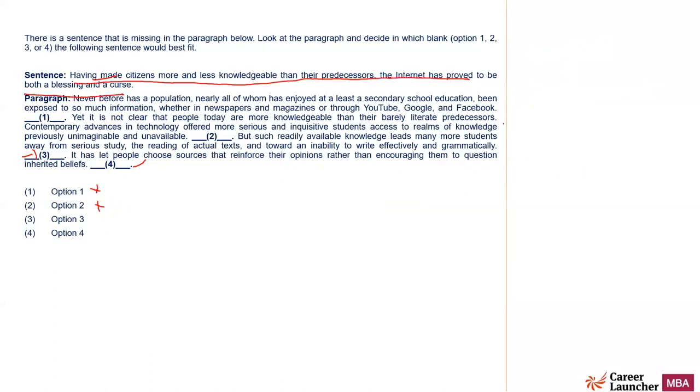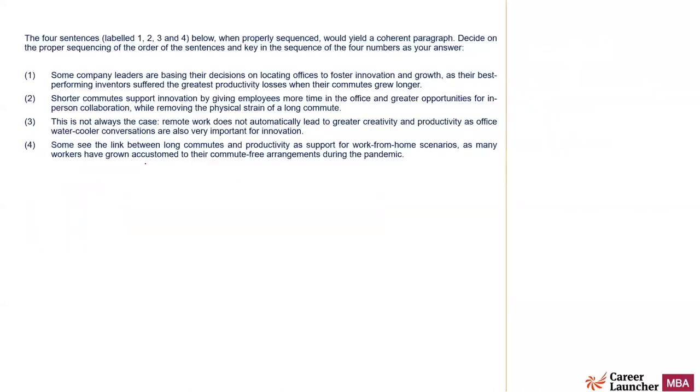The preceding lines, if you see, talk about the positive aspect, they talk about the negative aspect, right? And then the given sentence concludes. So option 4 is the right place for this. It has made citizens more and less knowledgeable than their predecessors, right? In certain ways it has made them more knowledgeable, in certain ways less knowledgeable. It has proved to be both a blessing and a curse. So it's a good concluding statement. Option 4 is the right choice. Next one.